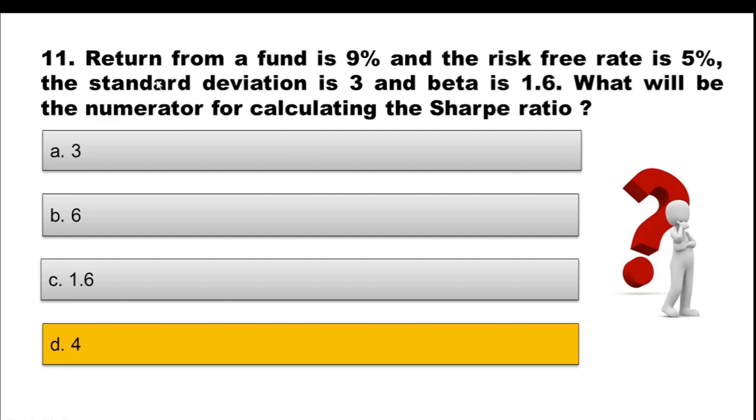Return from a fund is 9%, the risk-free rate is 5%, and it will be divided by standard deviation, which is 3, if we have to calculate the Sharpe ratio. But this is asking only about the numerator. So the numerator will be return from fund minus risk-free rate, that is 9% minus 5%, which is option D, 4.